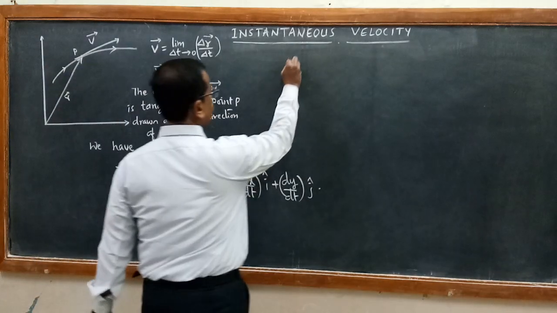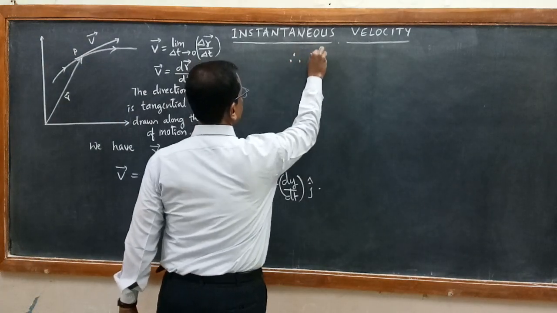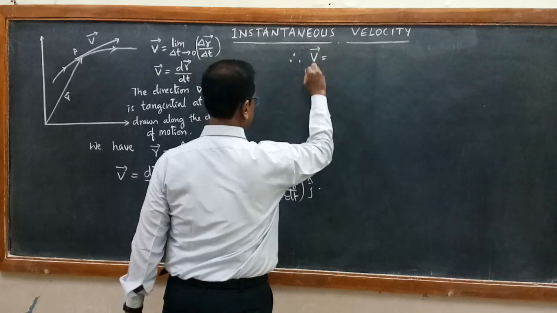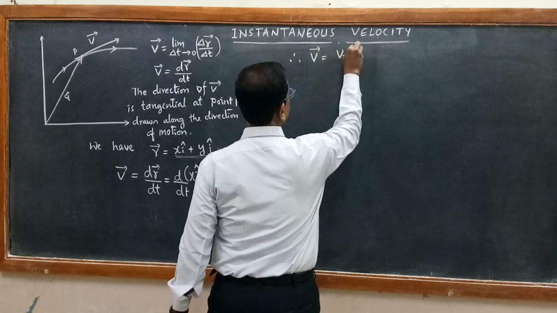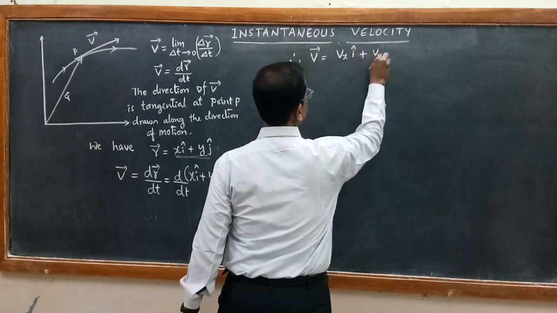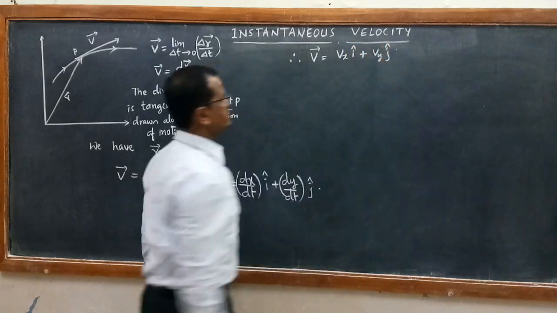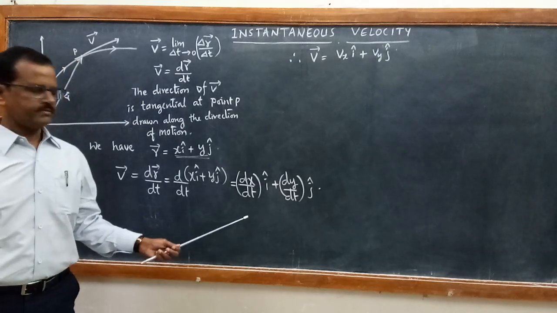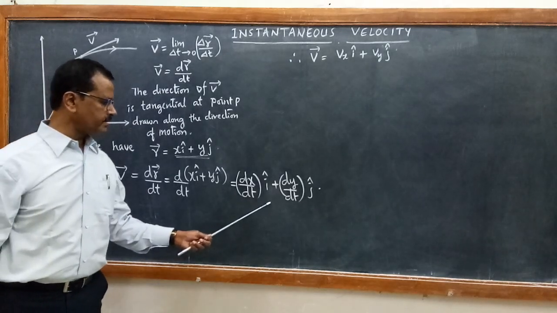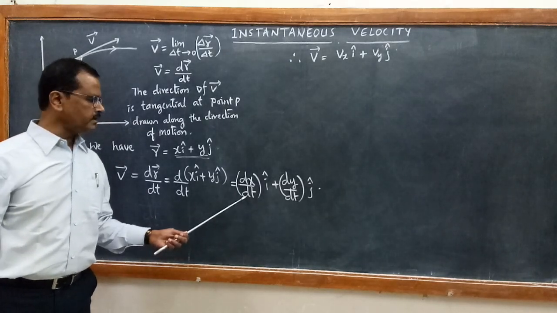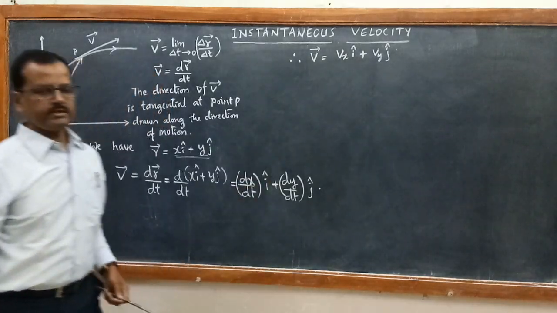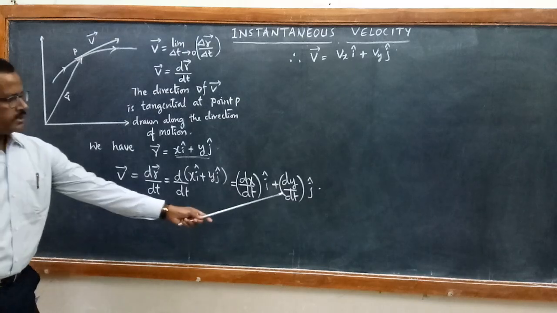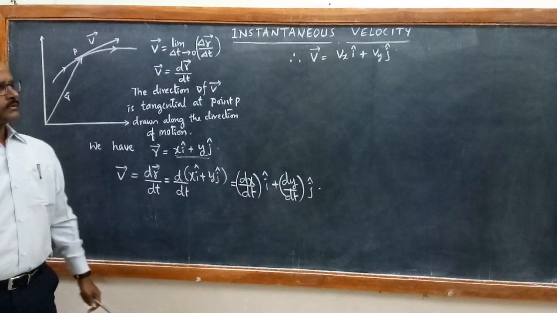So further I can write the velocity vector as equal to vx i plus vy j. What is vx i? It corresponds to this bracket into i cap, which is nothing but dx by dt i cap. And vy j is dy by dt into j cap.